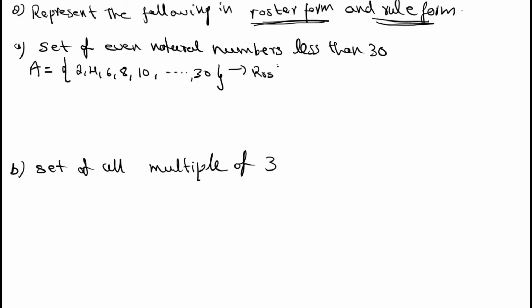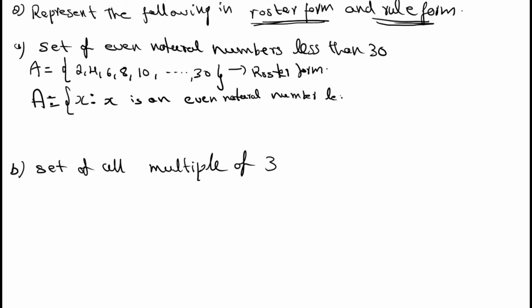Then you need to write it in set builder form. It's easy to write in set builder form. Just write set A is equal to the set of all x, a general element x, where x represents each element of the above set, such that x is an even natural number less than 30. You can copy the above sentence itself, but you need to write it in set notation.